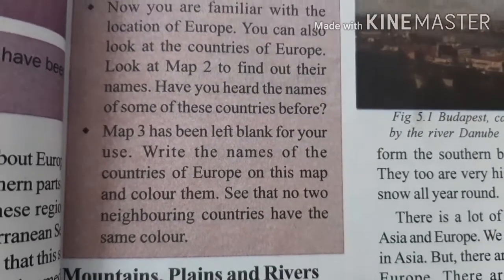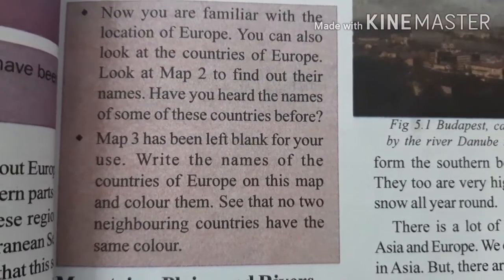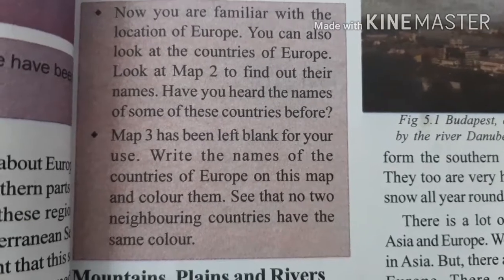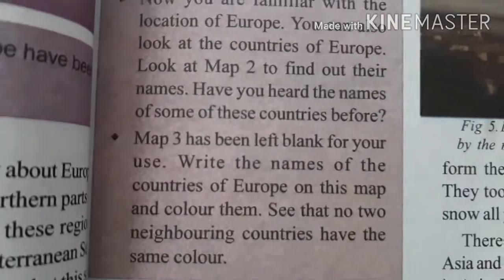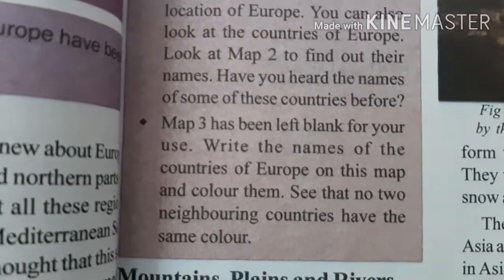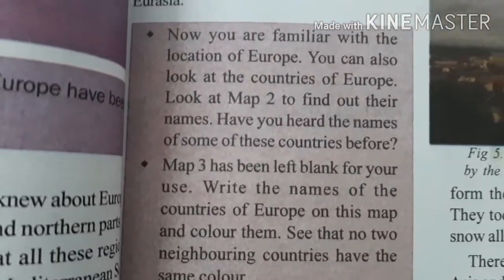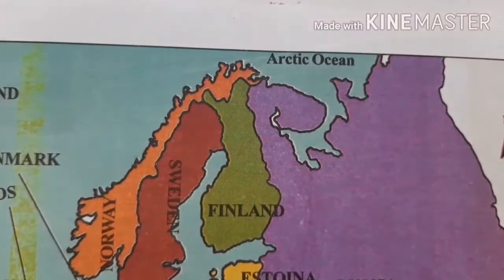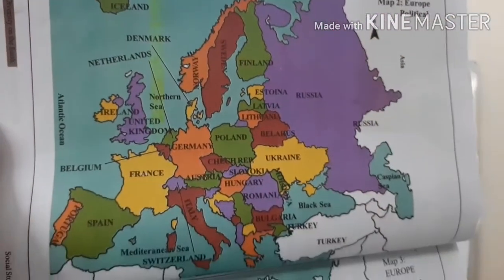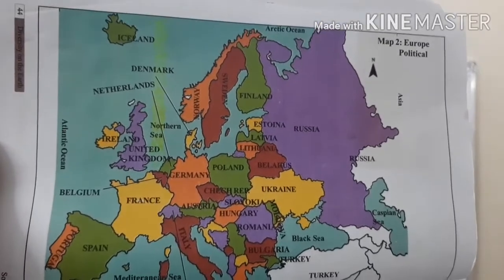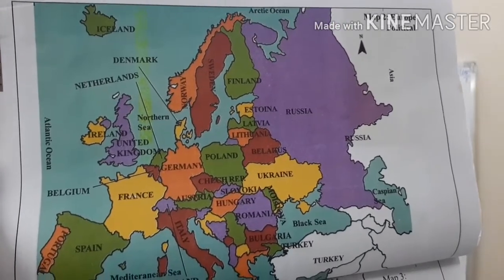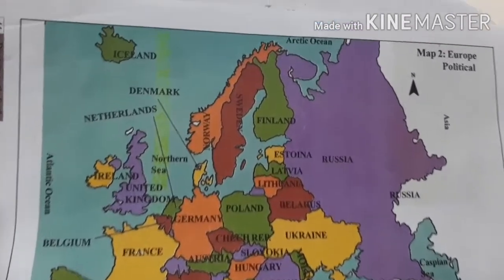And after that, map 3 is given blank for us. We have to write names of the countries in the empty spaces given. Okay? Look at the map of Europe, children. This is the map of Europe which is given in your textbook, page number 44. See the map of Europe.